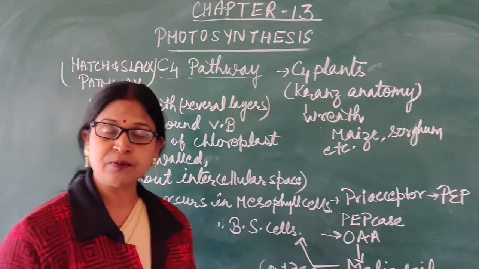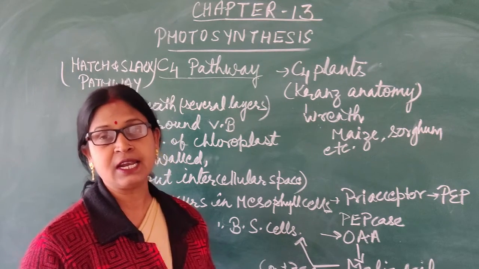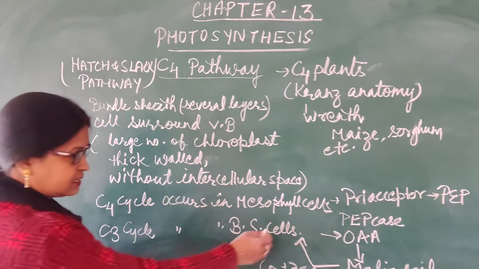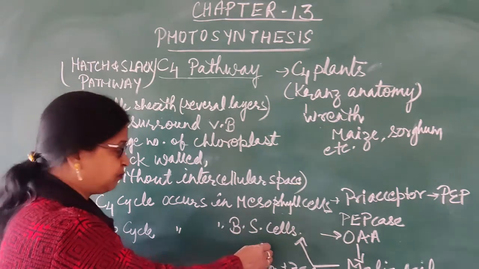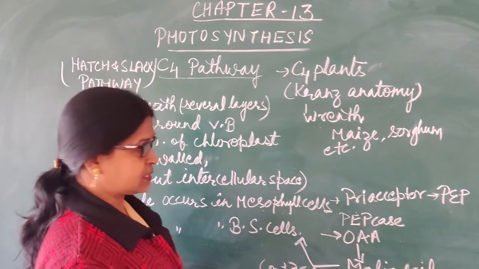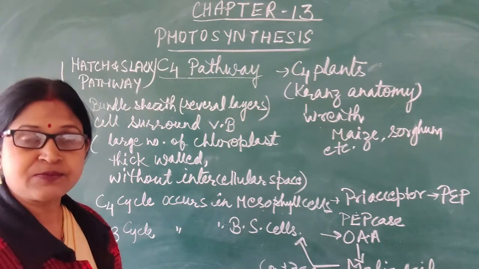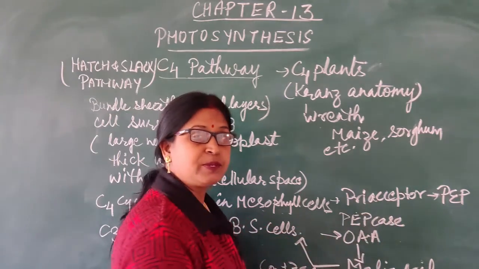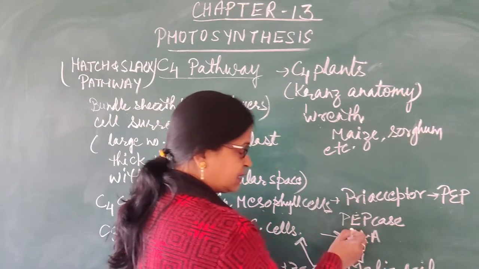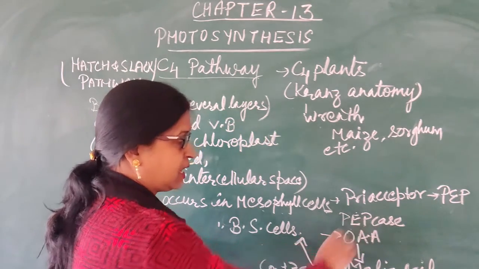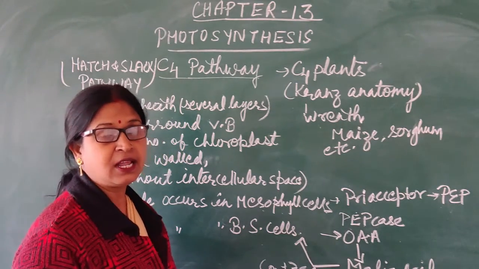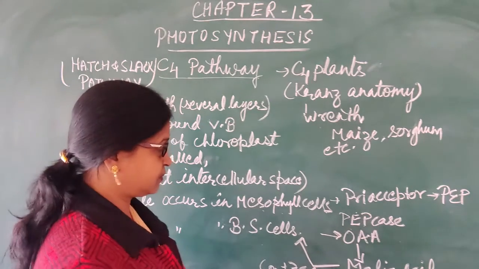And here both types of cycle will occur, that is C3 cycle as well as C4 cycle. There are two types of cells, that is mesophyll cell and bundle sheath cell. In the mesophyll cell, the primary acceptor of CO2 is PEP, that is phosphoenol pyruvate, which was RuBP in case of the C3 cycle. The enzyme which catalyzes the reaction is known as PEPcase, phosphoenol pyruvate carboxylase, which is present in the mesophyll cell, and here the Rubisco enzyme is absent.